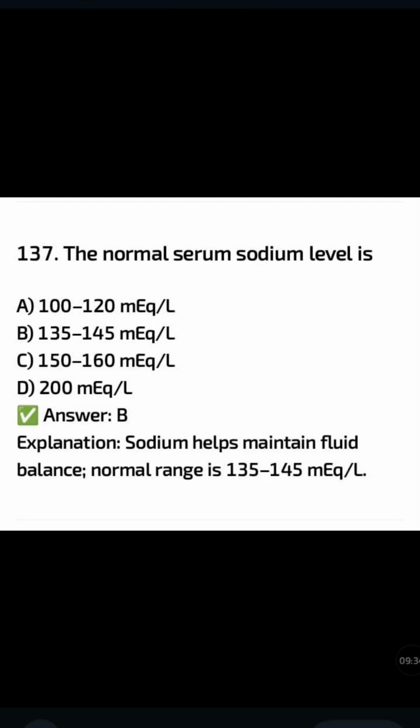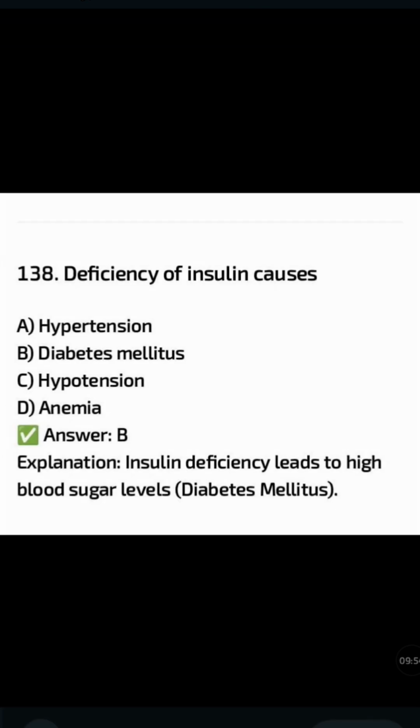The normal serum sodium level is: 100 to 120 milliequivalent per liter, 135 to 145 milliequivalent per liter, 150 to 160 milliequivalent per liter, 200 milliequivalent per liter. The correct answer is option B, 135 to 145 milliequivalent per liter. Sodium helps maintain fluid balance. Normal range is 135 to 145 milliequivalent per liter.